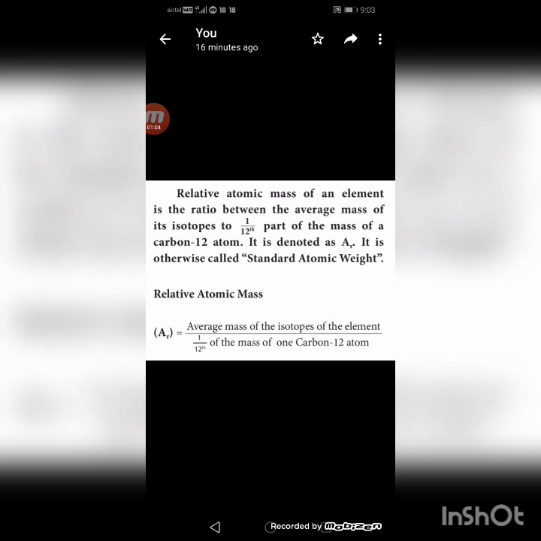Now, let's see the definition of relative atomic mass. Relative atomic mass of an element is the ratio between the average mass of its isotopes to 1/12th part of the mass of the carbon-12 atom. It is denoted by AR. It is otherwise called standard atomic weight. Relative atomic mass AR is equal to the average mass of the isotopes of the element to 1/12th of the mass of one carbon-12 atom. Children, watch the video and you will be more clear about this fact.